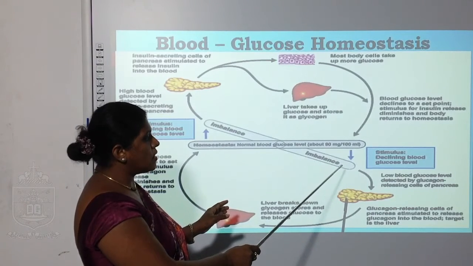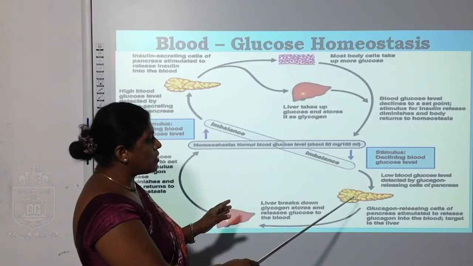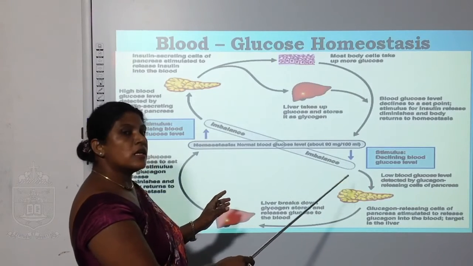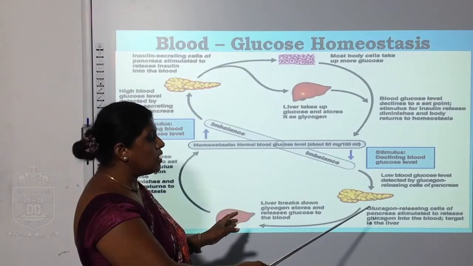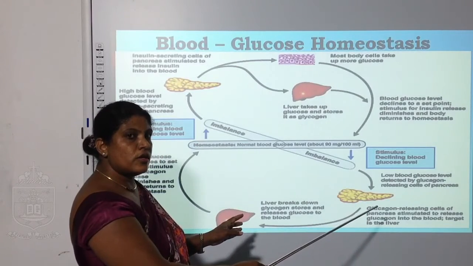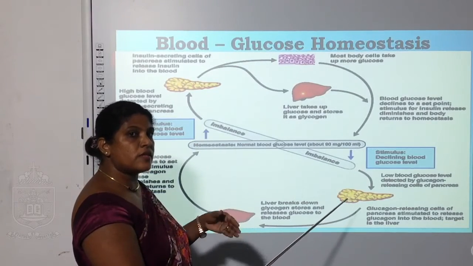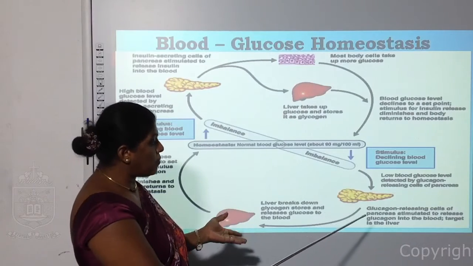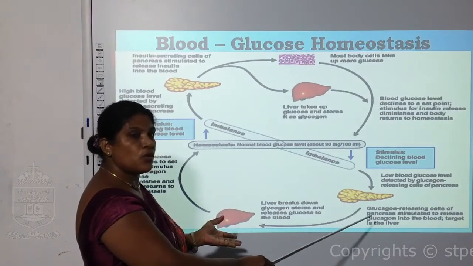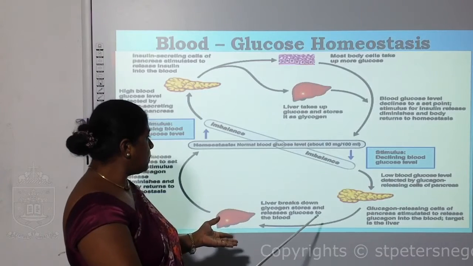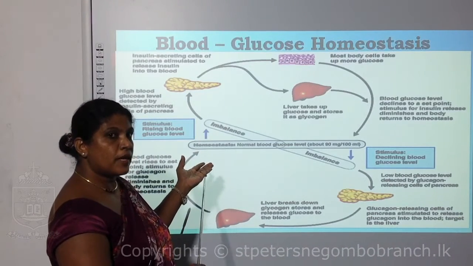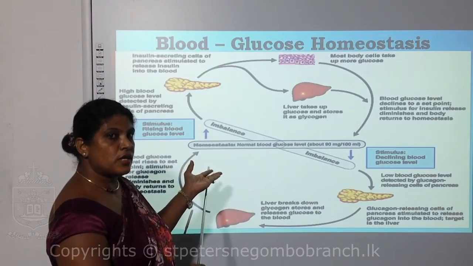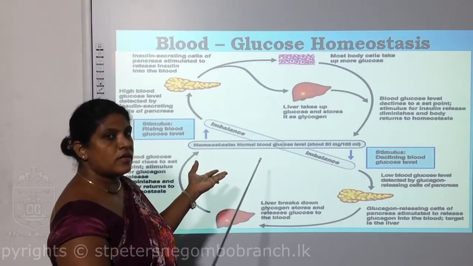What is happening? The stored glycogen is converted to glucose with help of the glucagon hormone, and again brings the blood glucose level to the normal level.